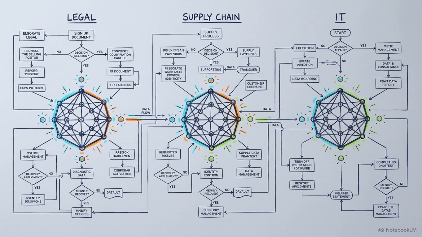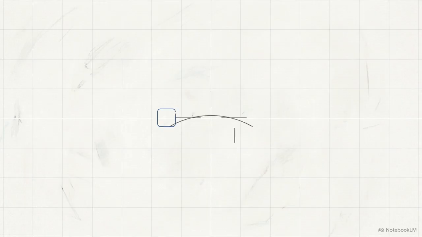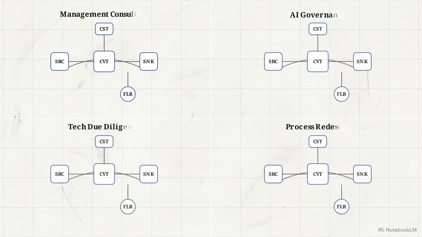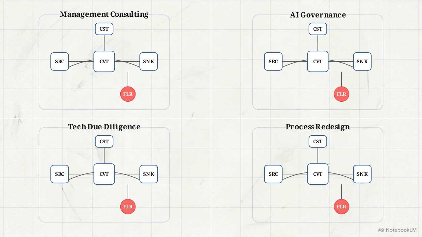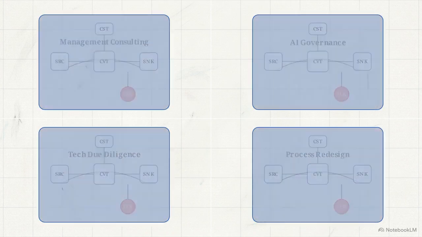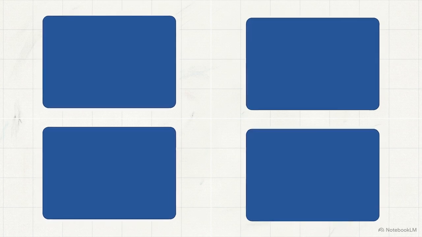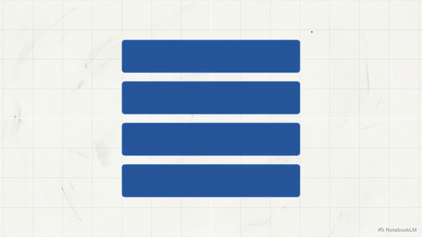Scalability traction is achieved by applying this exact operational logic to different task pressures across multiple industries. The structural map scales horizontally, adapting to verticals such as management consulting, AI governance, technical due diligence, and process redesign. While the surface data changes, the underlying control function remains the same. Whether analyzing a supply chain or a corporate governance policy, the AI is always identifying the same sources, flows, and barriers. This repeatability allows for direct productization.